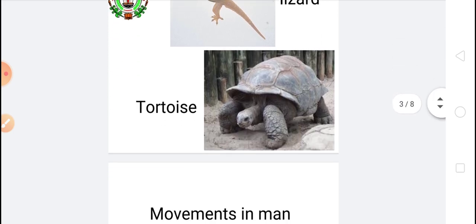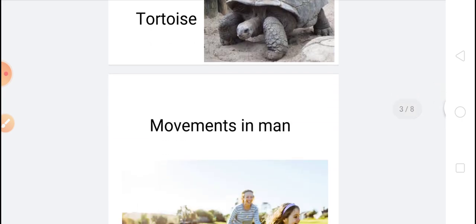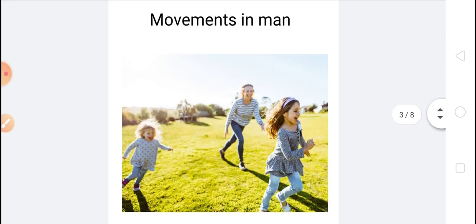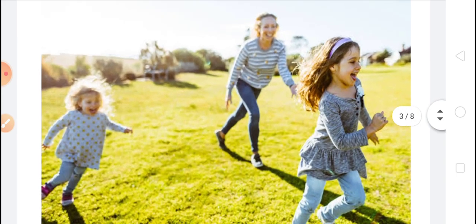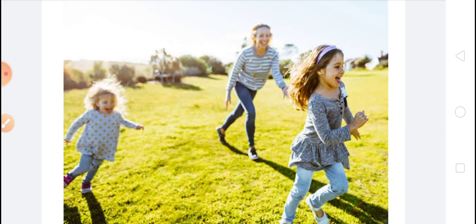Now, movements in man. Children, you know that we have four limbs. Man has four limbs. Two hands of the man are called forelimbs. Our arms are called forelimbs, and two legs are called hind limbs.